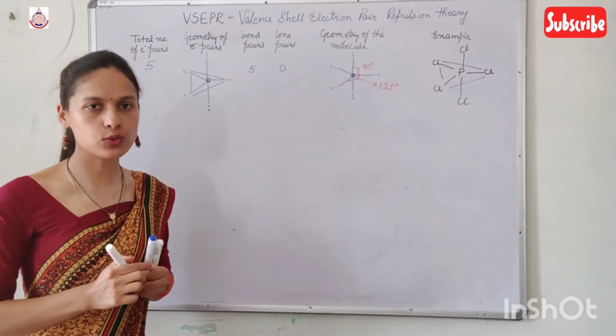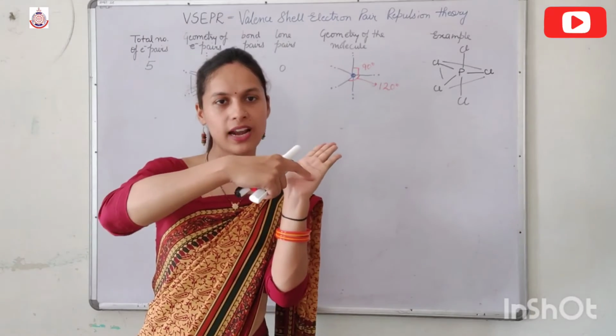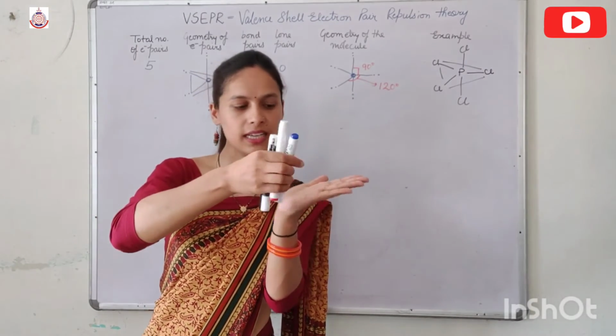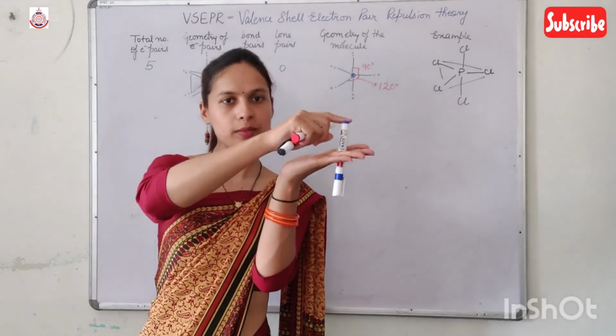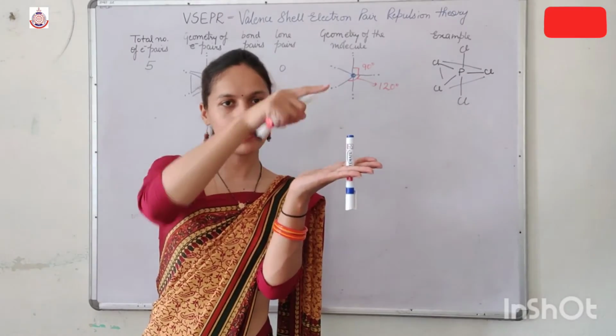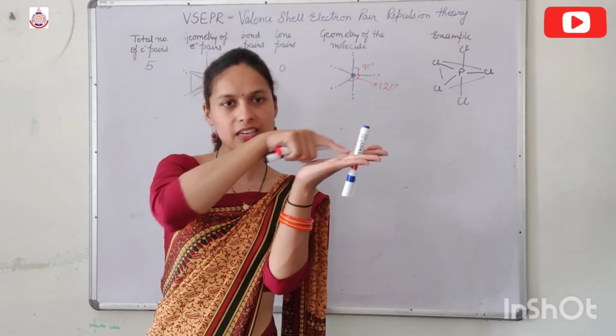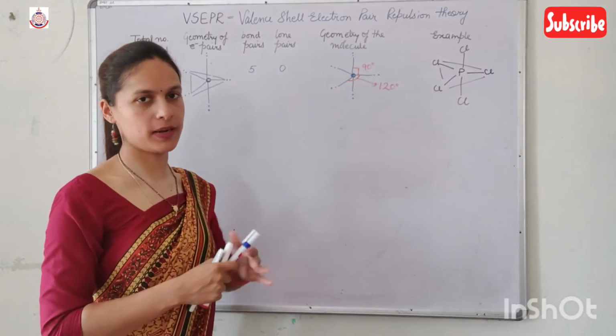So we have two different angles. One is the triangle, suppose I am drawing a triangle in this plane, so 120 degrees, and another one like this, with my hand this is making a 90 degree angle. So above the plane and below the plane, and 3 in the triangle here. So this is triangular bipyramidal.